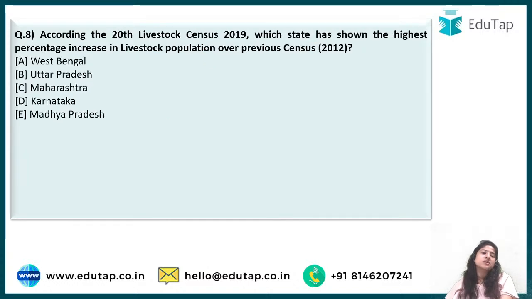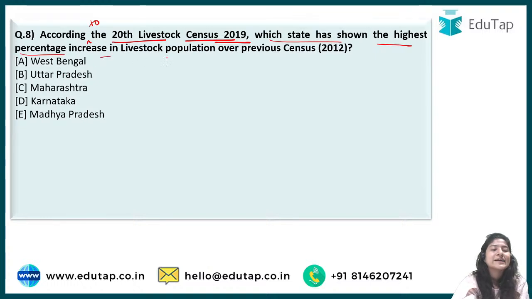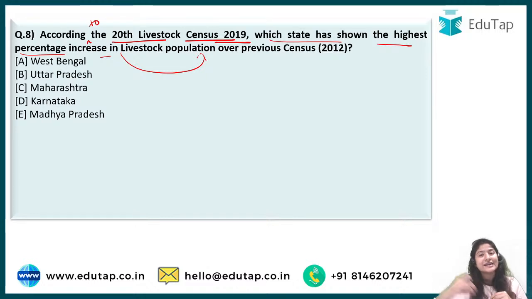Next, we come to question number 8, which is, according to the 20th Livestock Census. Livestock census is also important. It is a part of agriculture, right? Which state has shown the highest percentage increase in livestock population? Here we are not talking about the state which has the maximum population. Here we are talking about which state has the highest increase, in percentage, over the previous census.